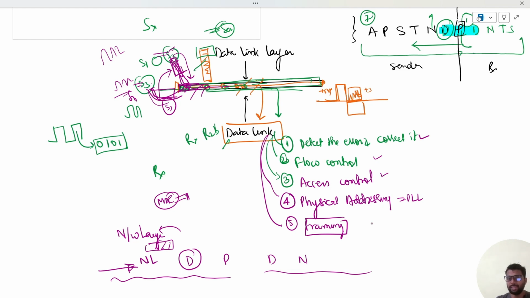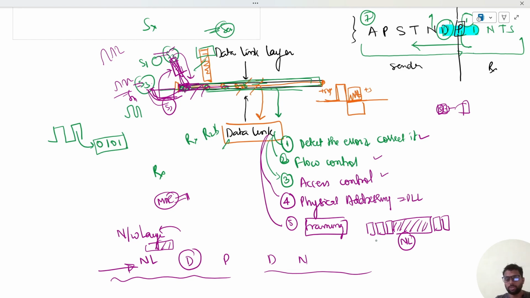So obviously, we have seen that when two devices need to communicate with the server, it added some information along with the data so that the server could differentiate. In a similar fashion, the data link layer will be adding something, like protocols. We will see what is actually being done, but suppose this is the data it has received from the previous layer, the network layer. It will be adding some information in front of it and at the end of it.